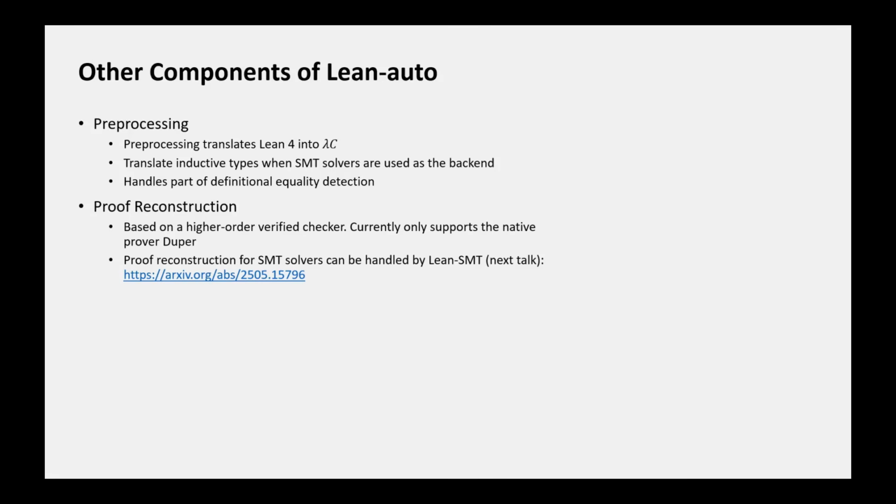In addition to monomorphization, we also want to briefly mention the other components of LingAuto. Preprocessing translates Ling into the calculus of constructions. It translates inductive types when SMT solvers are used as the back-end prover, and handles part of definitional equality. Proof reconstruction of LingAuto is based on a higher order verified checker which supports inhabitation reasoning and proof by reflection. Currently, it only supports the native prover Duper. Proof reconstruction for SMT solvers can be handled by LingSMT.